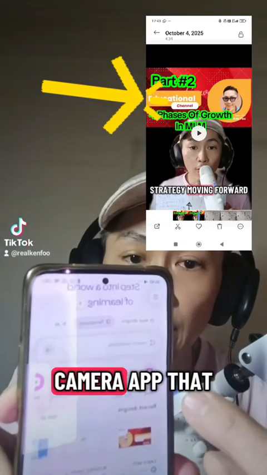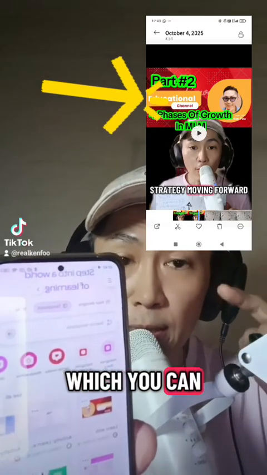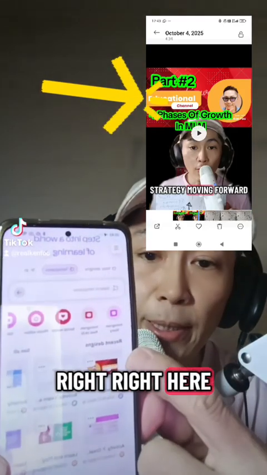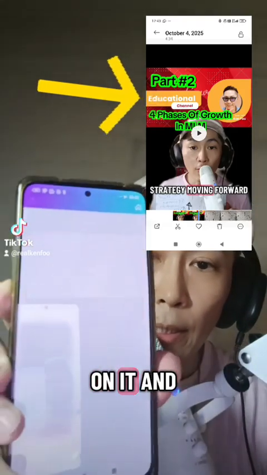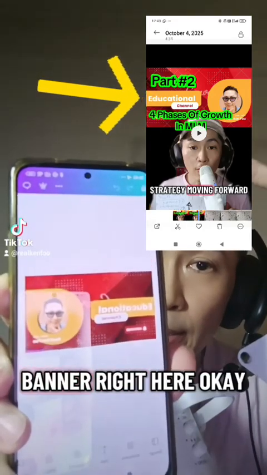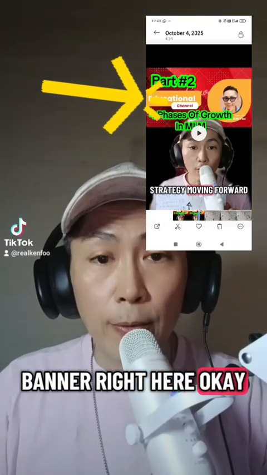Right, this is my Canva app that I used to make the banner, which I will put up here to compare. Okay, right here is my design. Let me click on it, and I'll blow it up. Can you see? Right, and you make your own comparison with this banner right here. Okay, right, there are more.